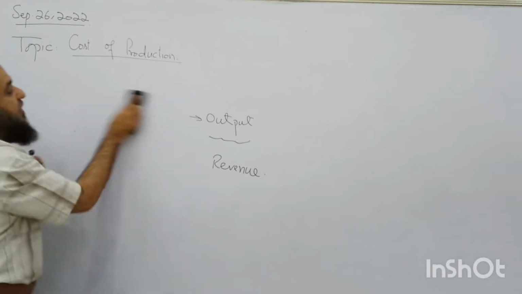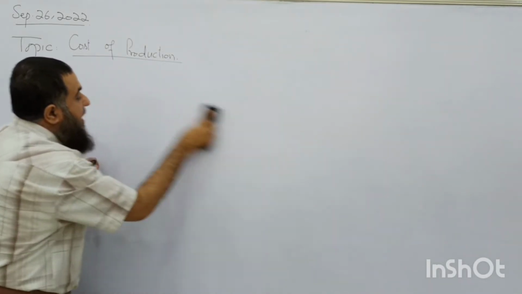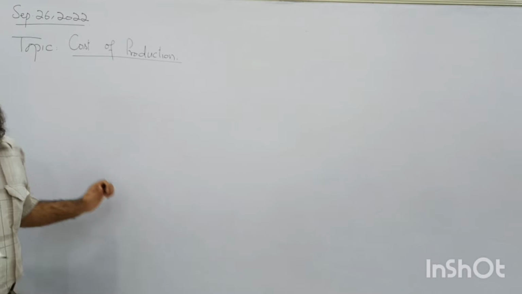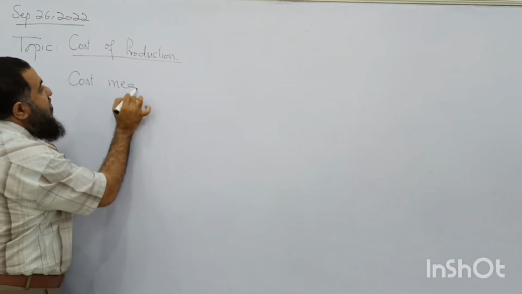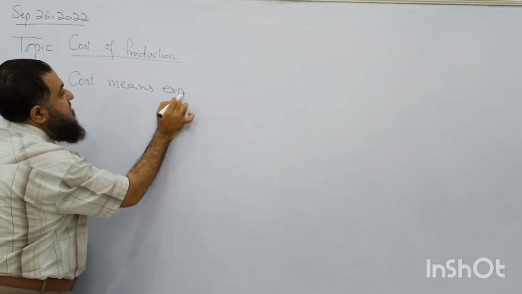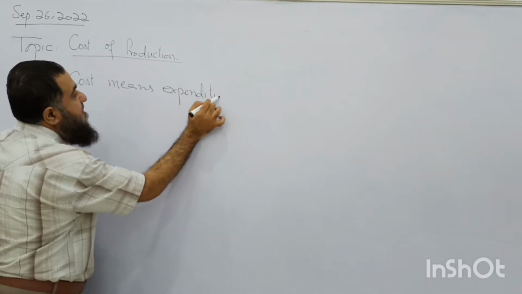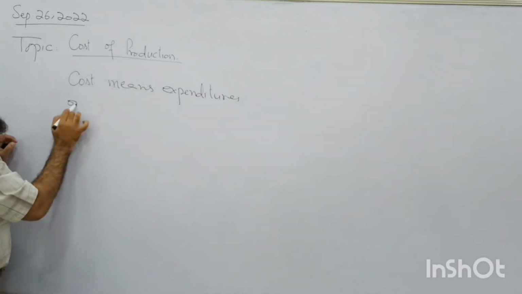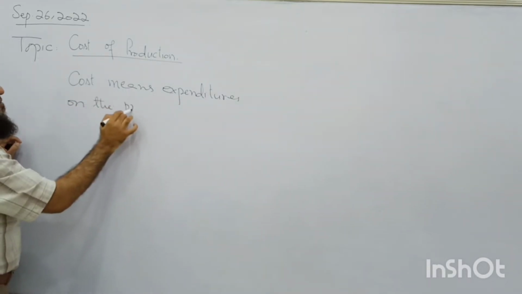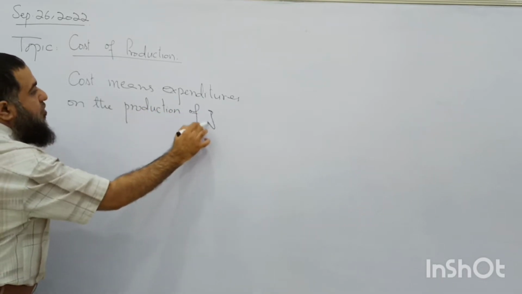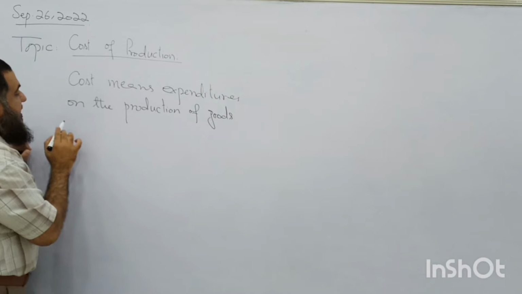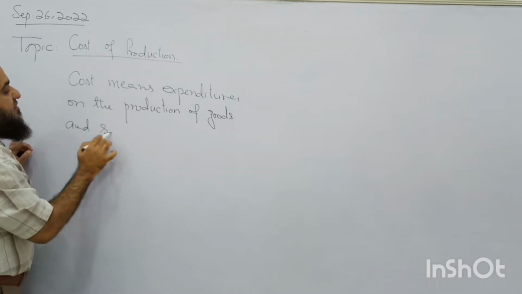So how can we define cost of production? Cost means what? It is expenditure on the production of goods and services. The monetary expenditure, you can see. Cost means expenditures on the production of goods and services.